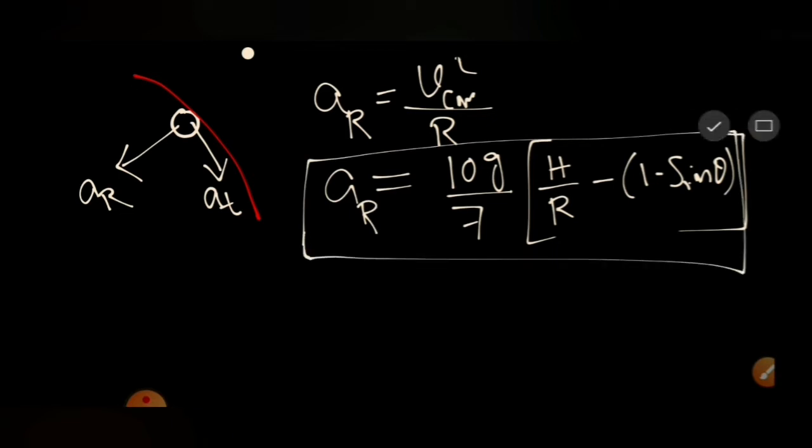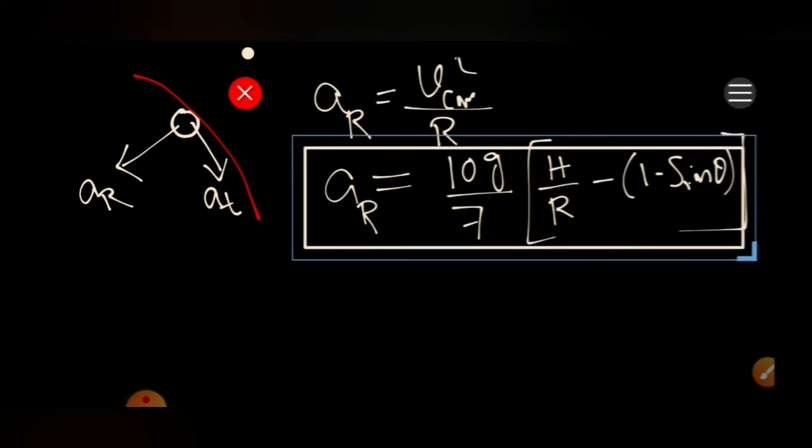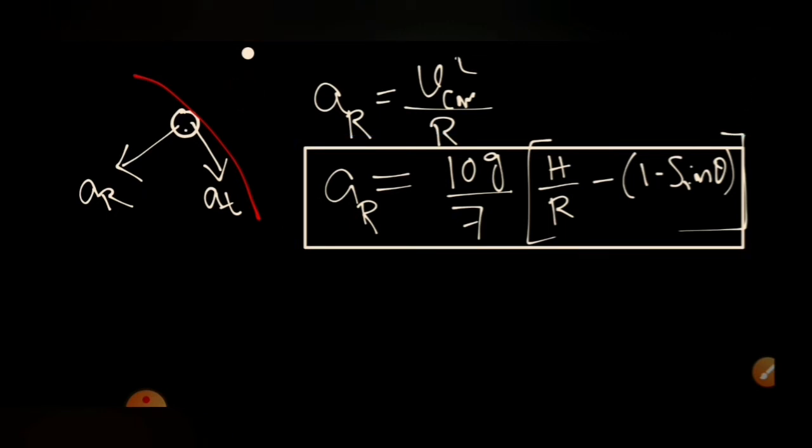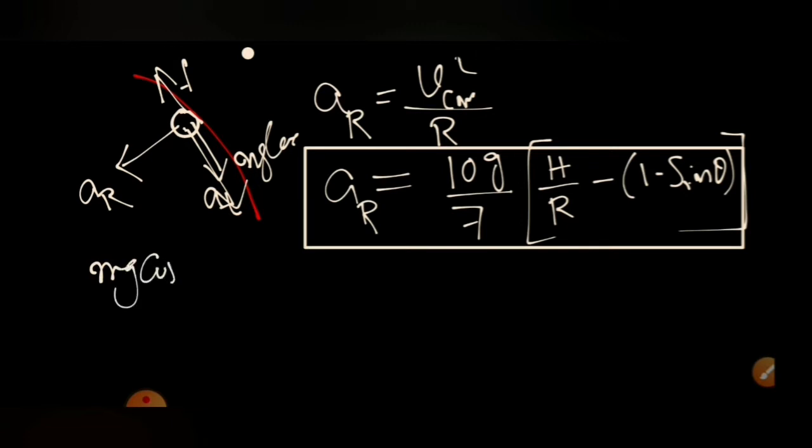Now we'll calculate the tangential acceleration. To calculate it, let's draw the free body diagram of this sphere. Here one force will be mg cos theta, and there will be a friction force. We'll write the equation of motion: mg cos theta minus f is equal to m aCM.